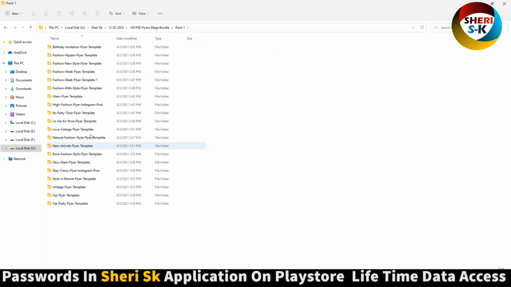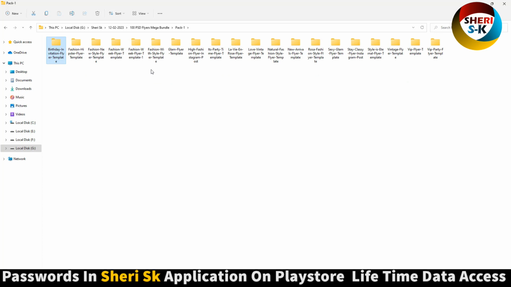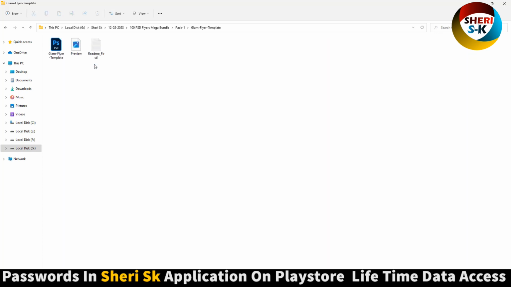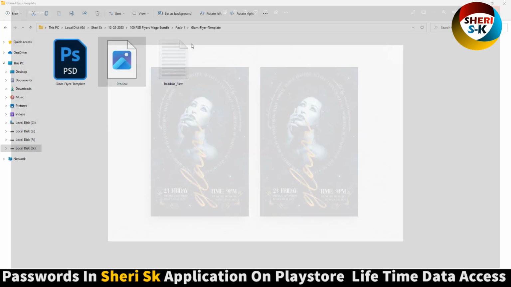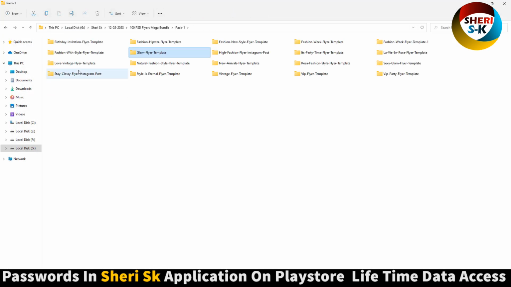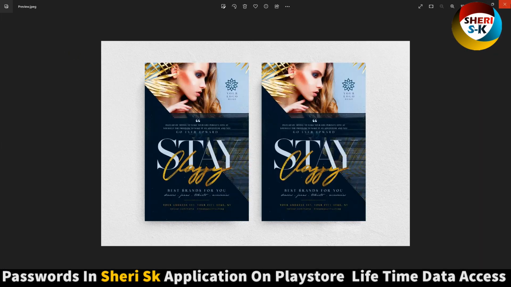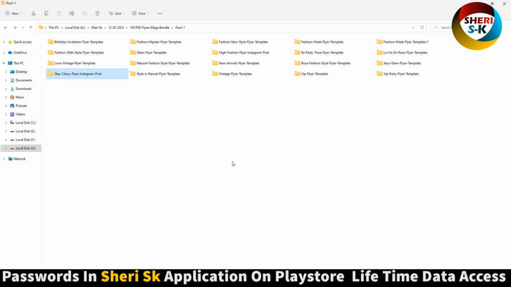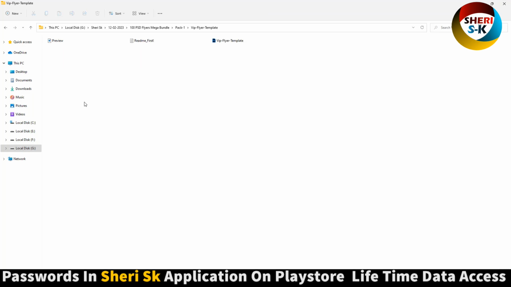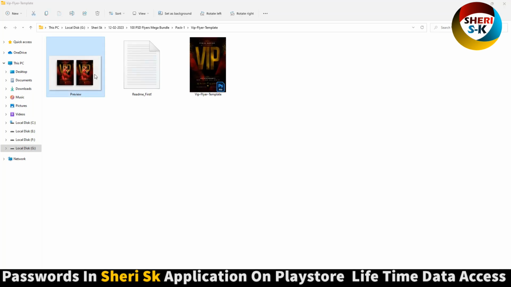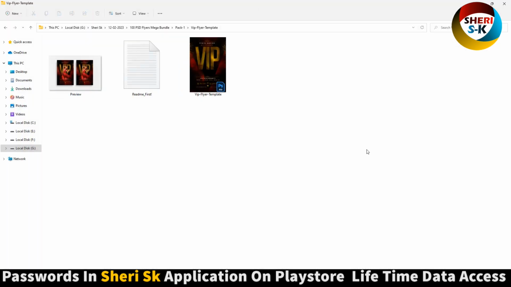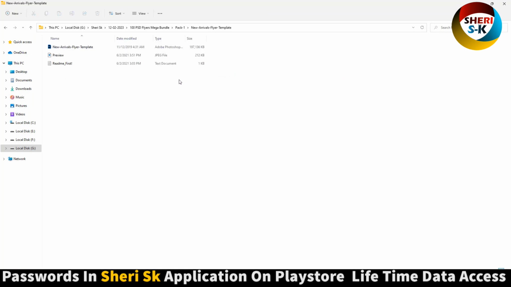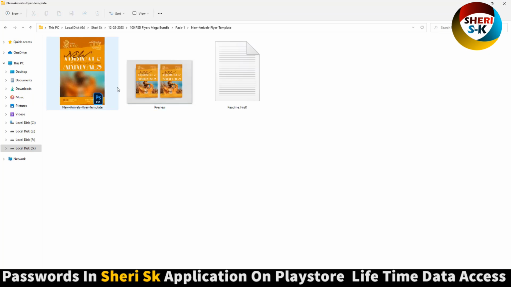Pack 1, here are 20 flares. You see, here is a preview. Just import your image and press Ctrl S. VIP flare. Wow. Friday, March 2026. And here is the new arrival. Import your photo.